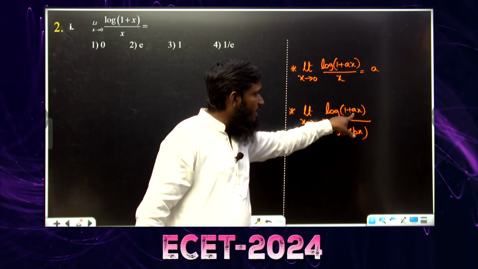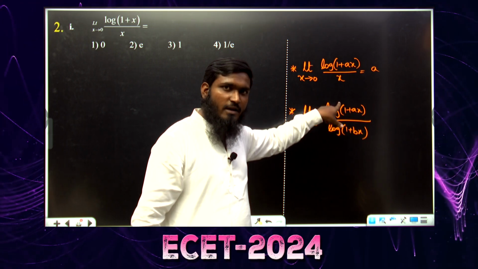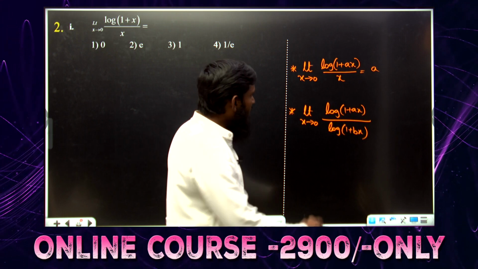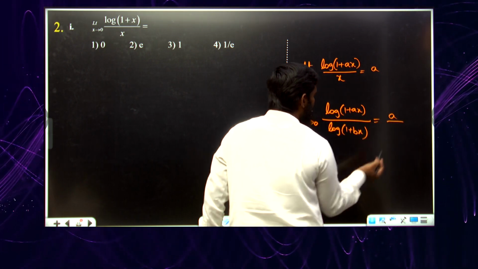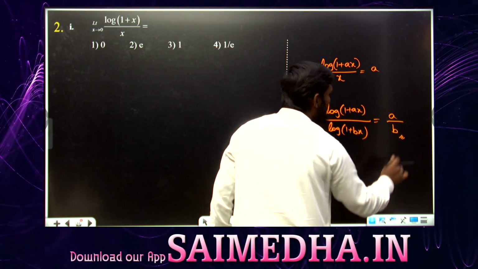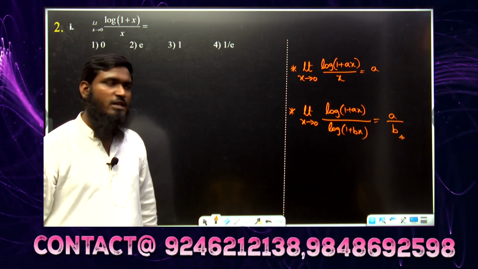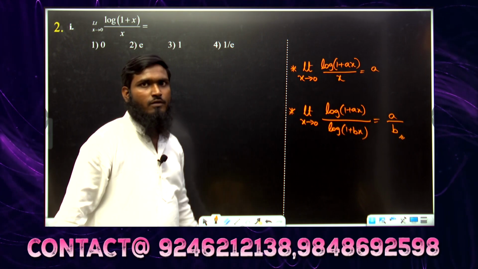Over here also we will be dividing by x. If you are dividing by x over here and applying the limit, for the numerator the answer is a, divided by, for the denominator, the answer is b. So a by b. That's it. Understood the concept over here? So we have this one formula. By using this formula, let us try to solve these questions now.